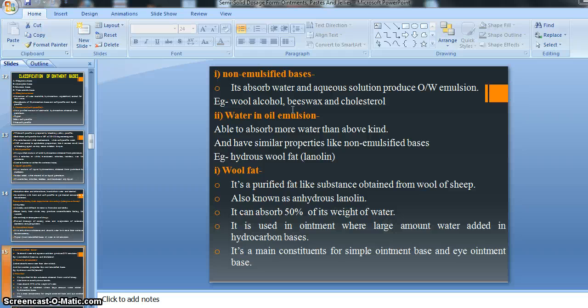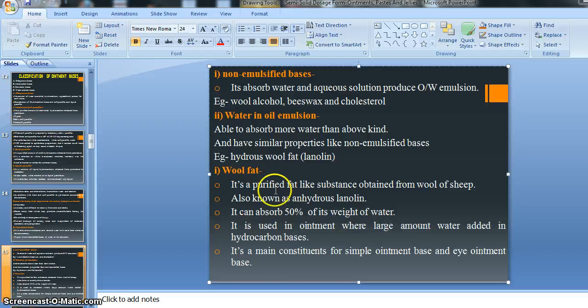So you should remember all this. This portion we discussed in our previous lecture, right? So let's begin from today's point, that is wool fat. Wool fat is an absorption kind of ointment basis, right? As we know, wool fat is able to absorb water, and wool fat falls under the non-emulsified basis category, right? So let's see what that is.